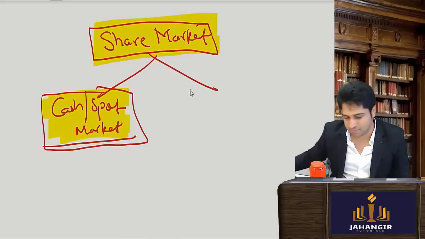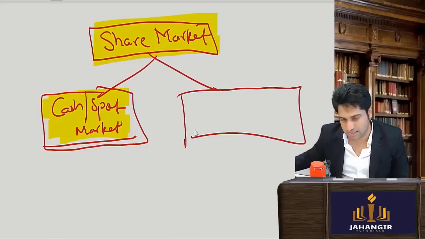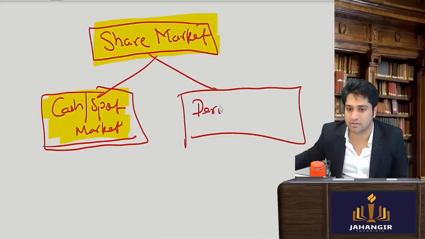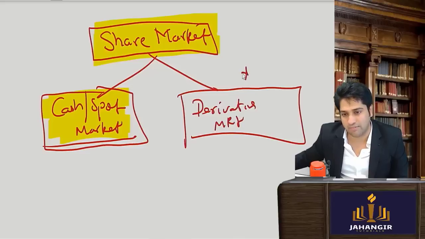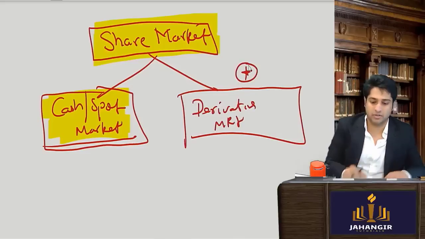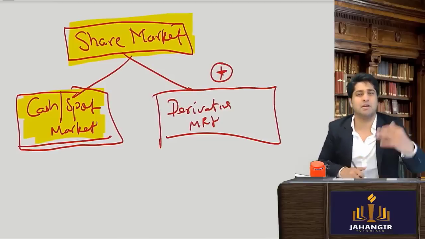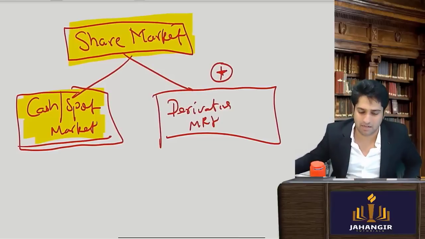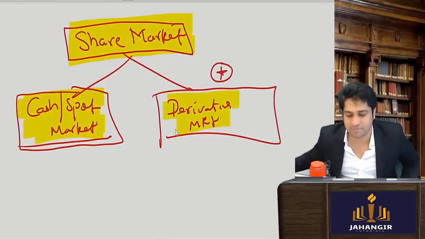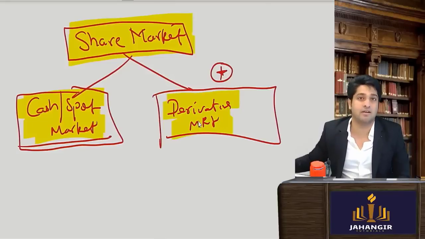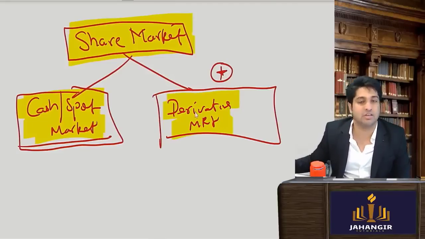The second segment of the stock market is your derivative market. Today I will try my level best to explain to you the derivative market, which people find a little difficult, but it is one of the simplest, most interesting and fun segments, and the most income is earned in this segment.